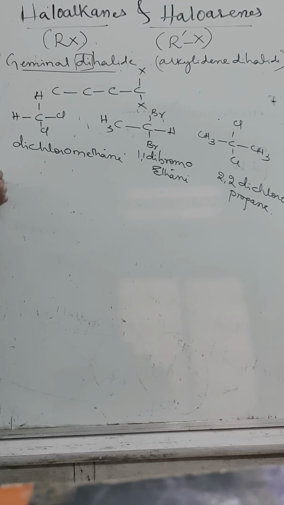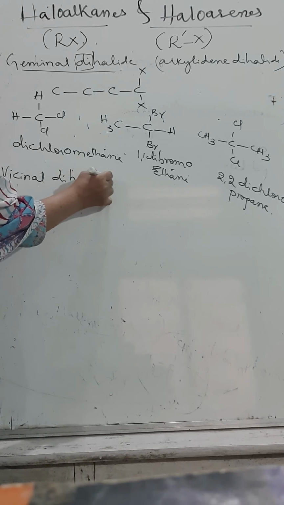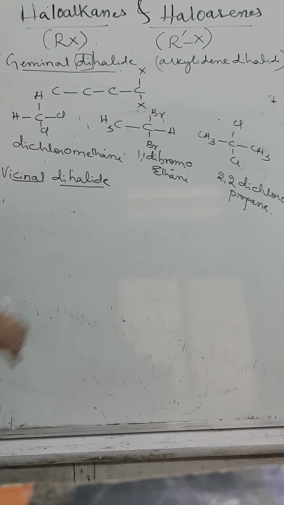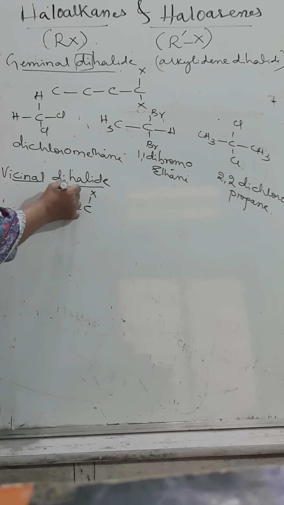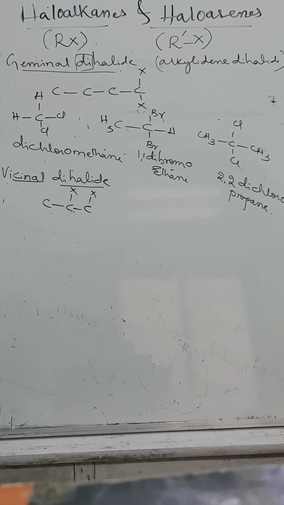Second one, vicinal dihalide. Vicinity means your neighbor. So here we can say that the carbon chain has two halide groups linked to adjacent, neighboring carbon atoms.